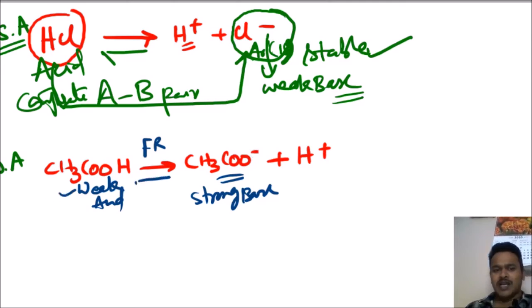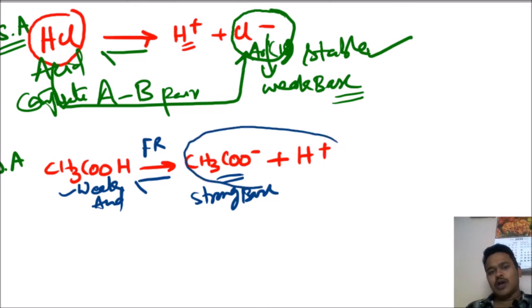In the reverse reaction, these two combine to form CH3COOH. At that time, CH3COO minus immediately grabs this H plus and converts into CH3COOH. So at this time it is a strong base.